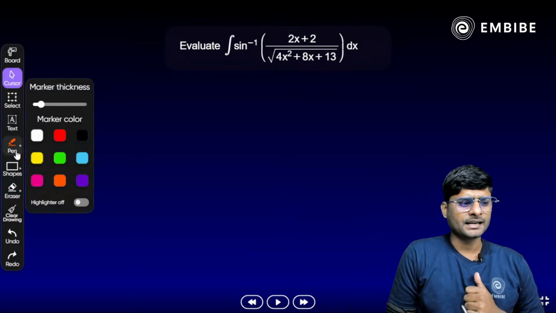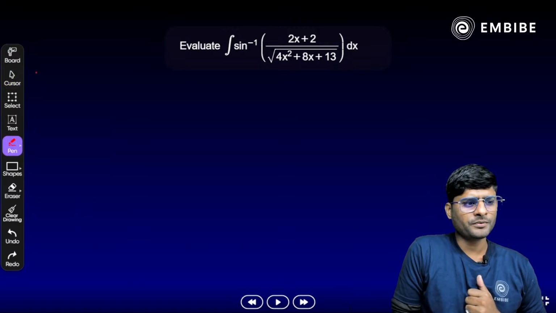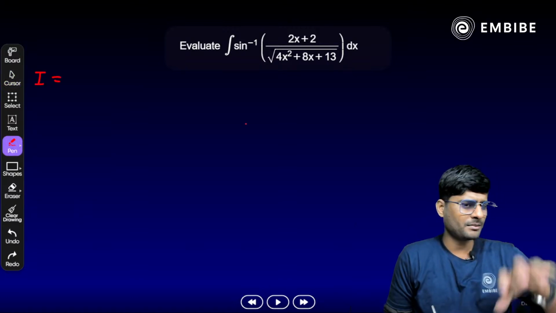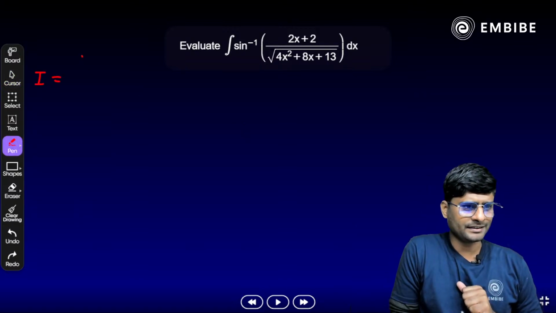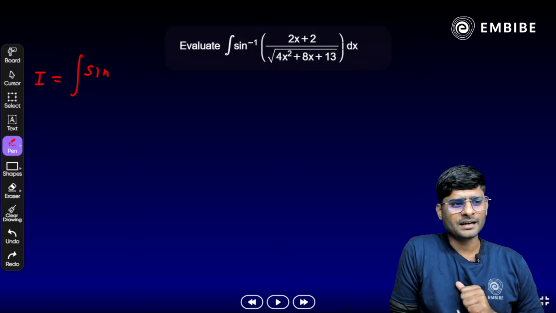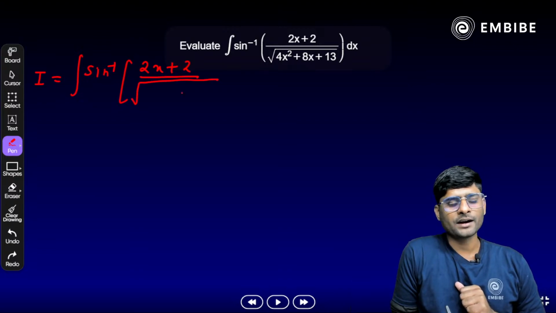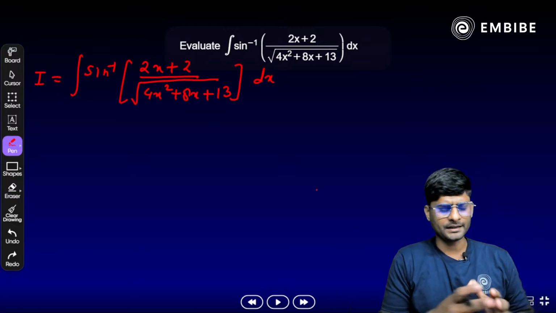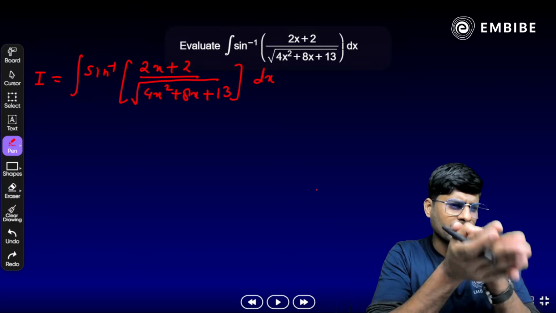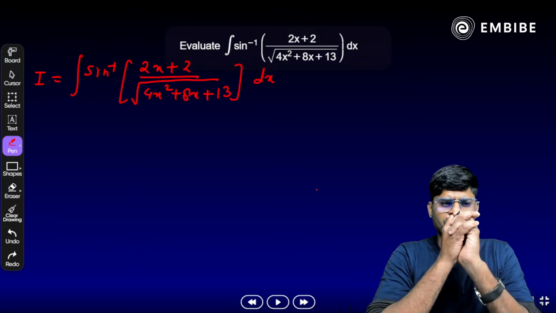Okay, let's start. First of all, we have to start thinking about the inside of the angle here. We have sine inverse of (2x plus 2) divided by square root of 4x square plus 8x plus 13. Correct? Now focus on the denominator, 4x square plus 8x plus 13.